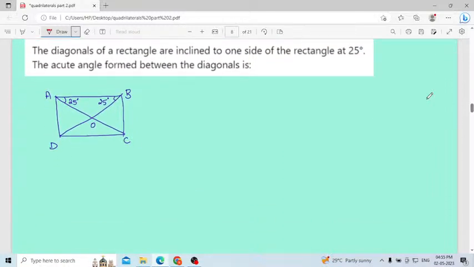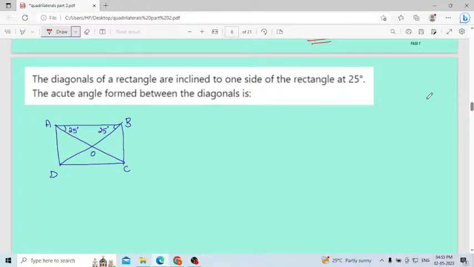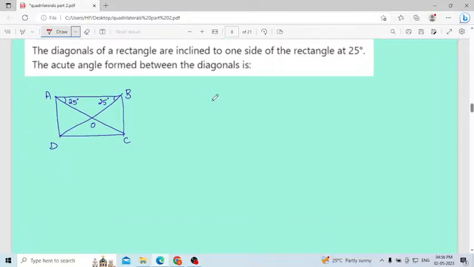Okay, we will discuss the next problem. Very important problems I am discussing here today. It is a lengthy problem, but once you understand, you can solve it easily. The diagonals of a rectangle are inclined to one side of the rectangle at 25 degree. One side angle they have given here, 25 degree. Then what is the acute angle formed between the diagonals?